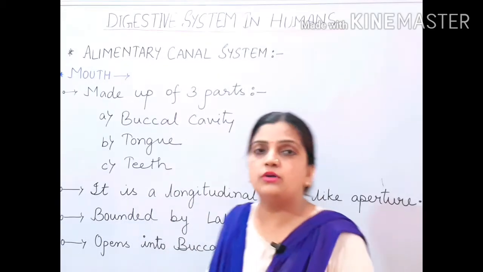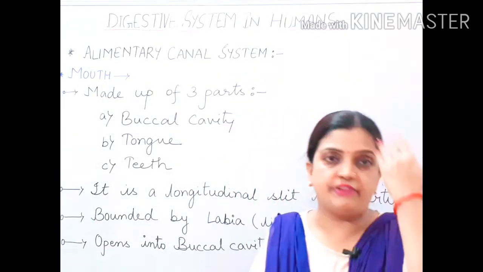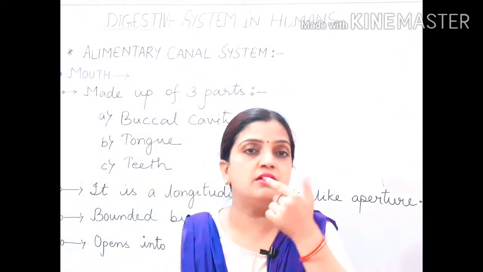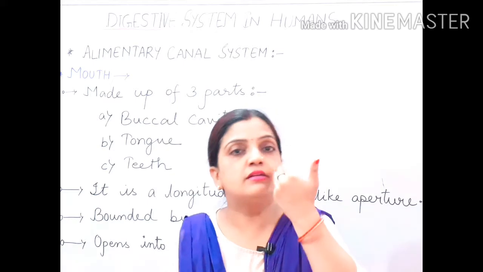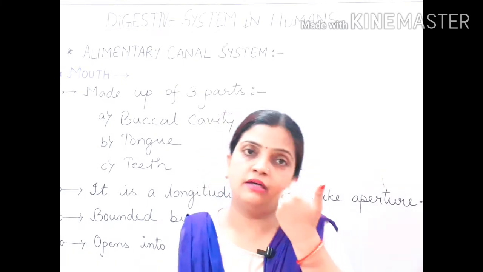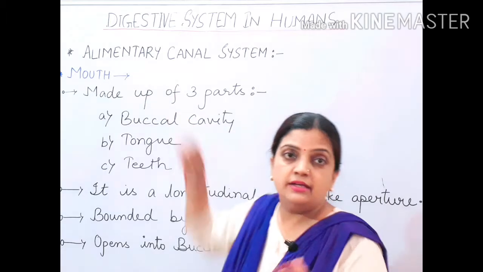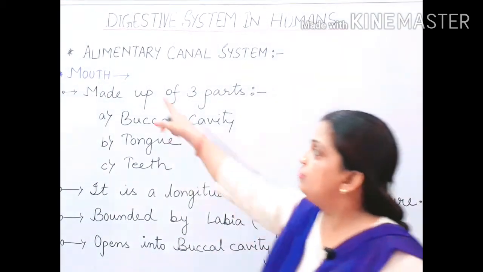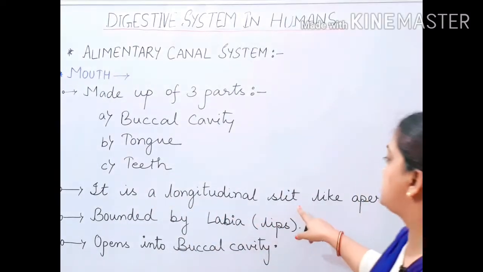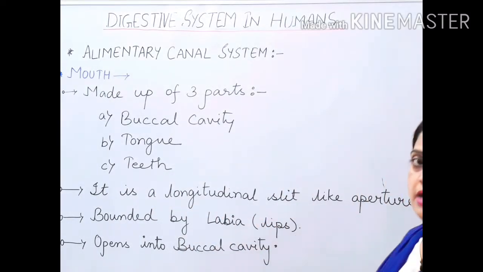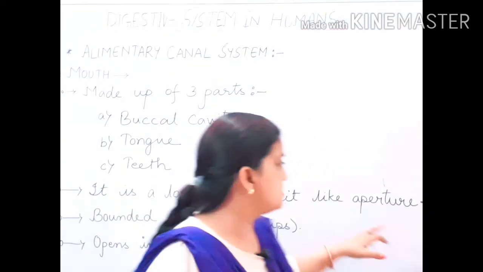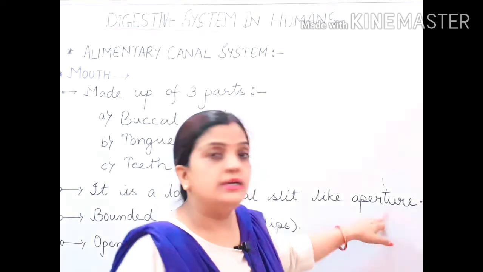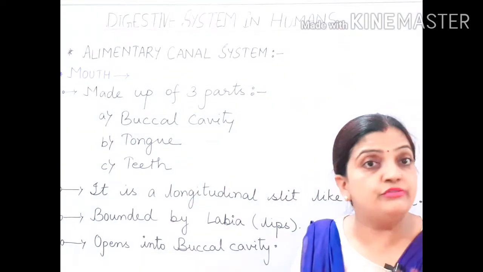Now let us know what the mouth is. This is our face, and in the front of the face there is this small opening, and this small opening, including the inner parts, is all called the mouth. Now children, how can we define a mouth? The mouth is a longitudinal slit-like aperture. Now what does the word aperture mean? Aperture means opening.